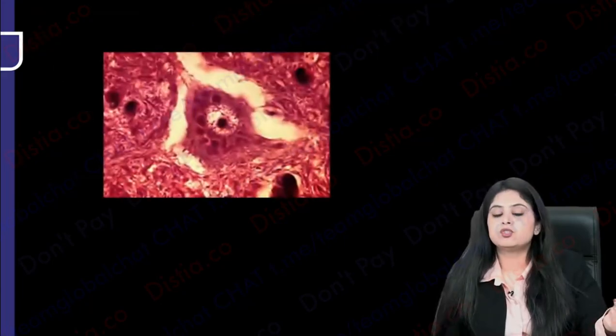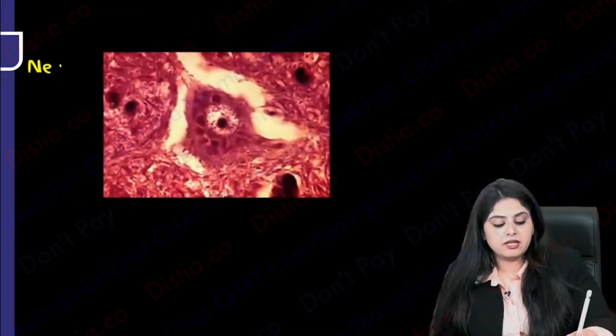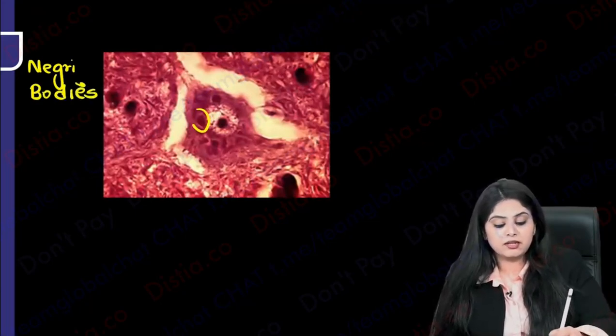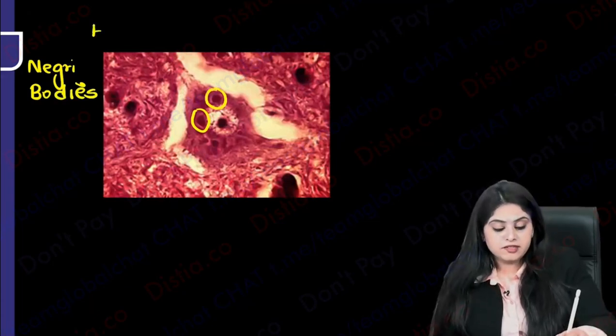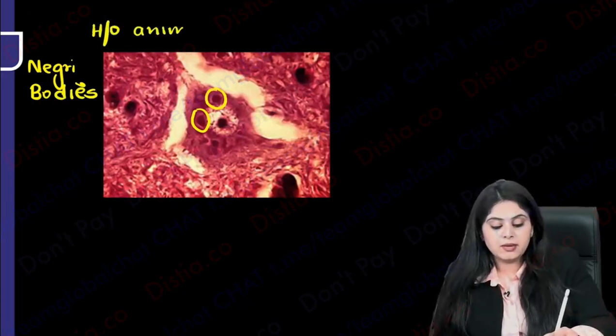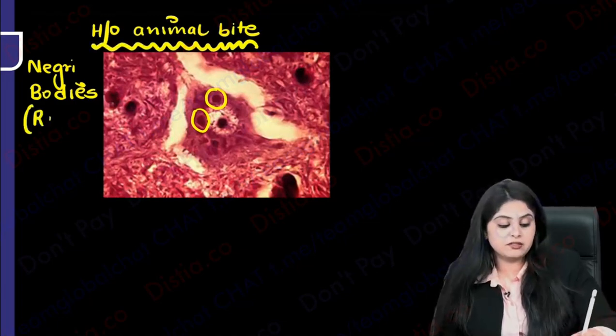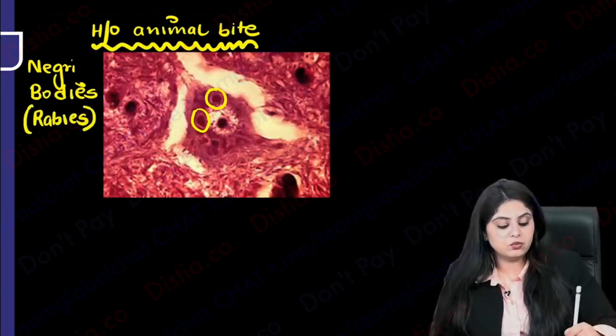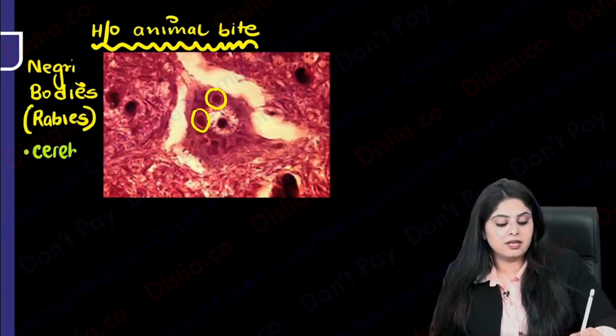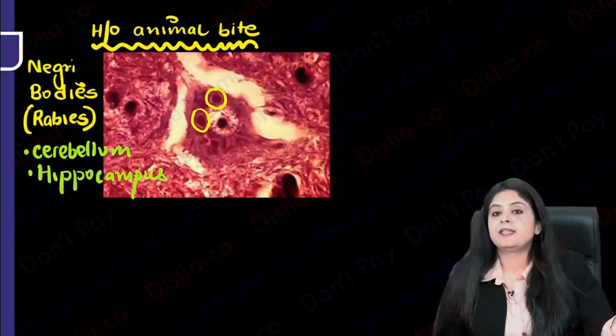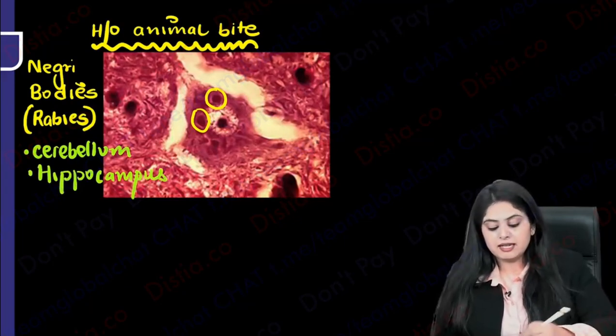You can have a look at this picture over here. If they're talking about Negri bodies and you wonder how you will identify this in the paper, because all of them look like round bodies, they will always give you a history of an animal bite, dog bite, cat bite, some animal bite history, which has to be there for you to think of Negri bodies for rabies. And please note, the site in which the Negri bodies are seen is the cerebellum and the hippocampus.